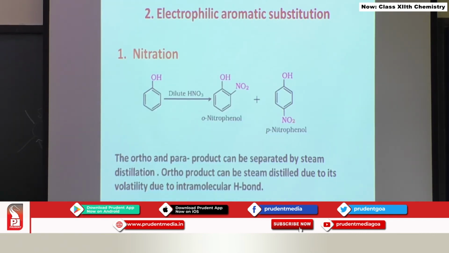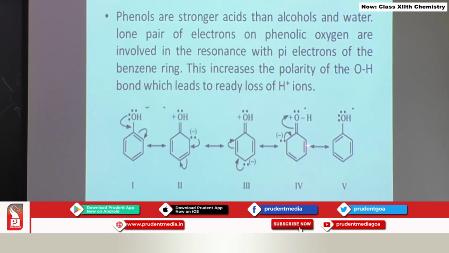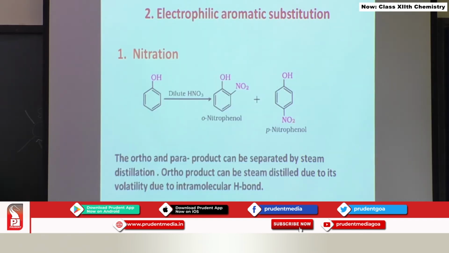Electrophilic aromatic substitution of phenols. In the last slide, all of you look, these three structures are also indicative of the electron rich positions of the benzene ring in phenols. Ortho positions and para position in the phenolic ring are electron rich. This is going to help us to predict our products of electrophilic aromatic substitution.